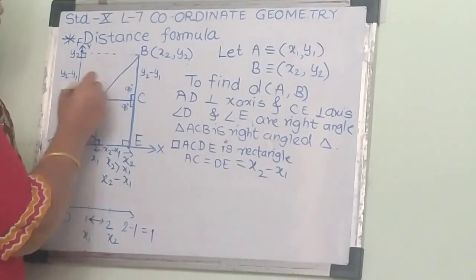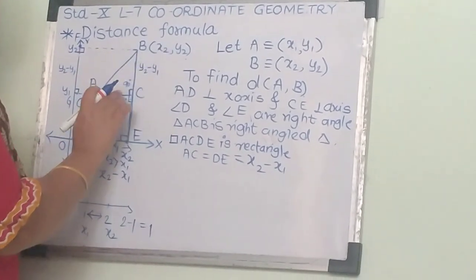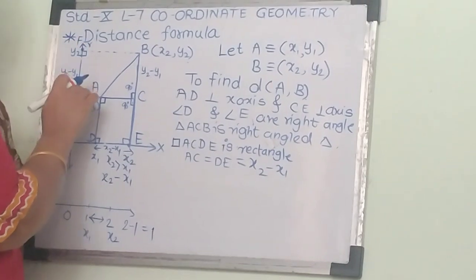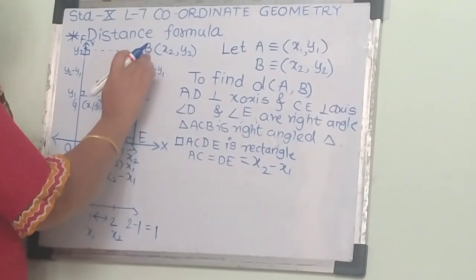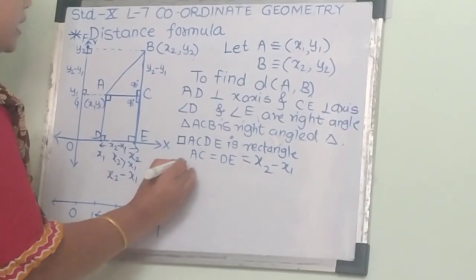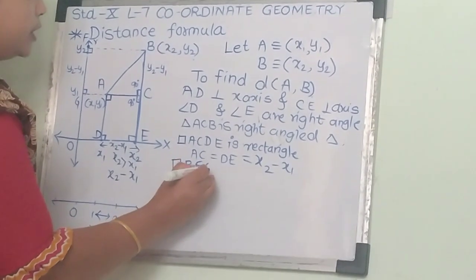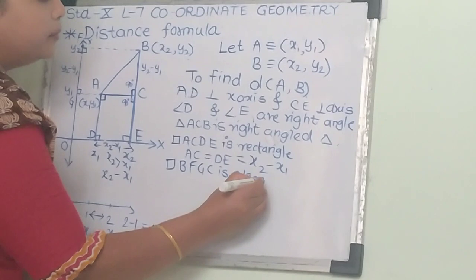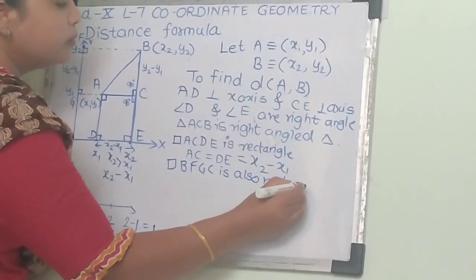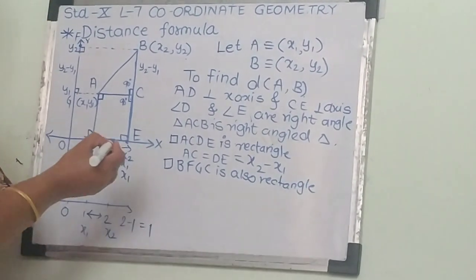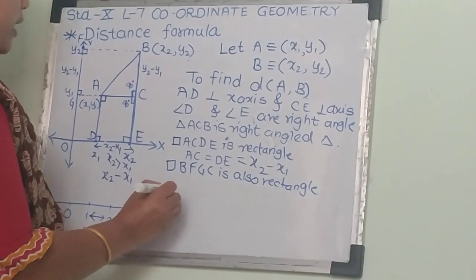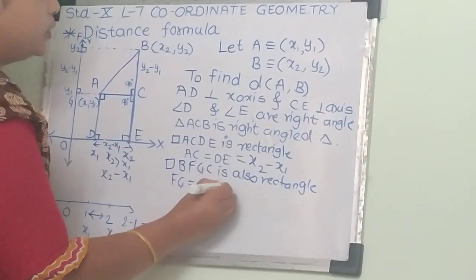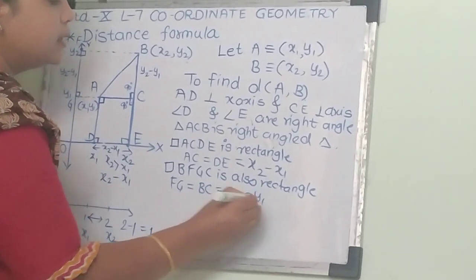So here we get three angles of 90 degrees, so the remaining angle is also 90 degrees. So we can say that quadrilateral BFGC is also a rectangle, and we get FG equals BC equals y2 minus y1.